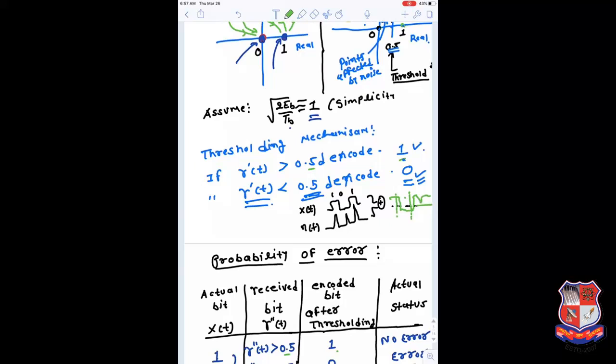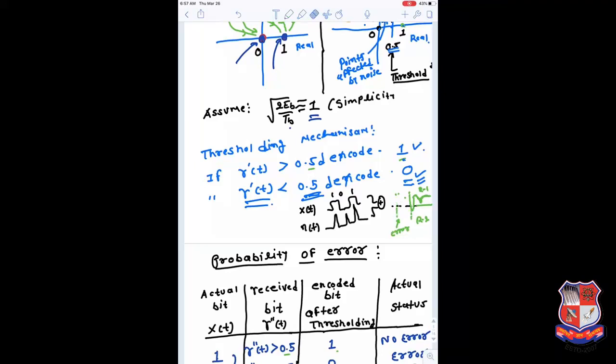So what happens at this point, after this clock, here it crosses the boundary, and that may be the error. But here, because of this noise, it still remains in region number 1 and does not cross the boundary, so it doesn't count as an error. There is no error, it can be decoded correctly.